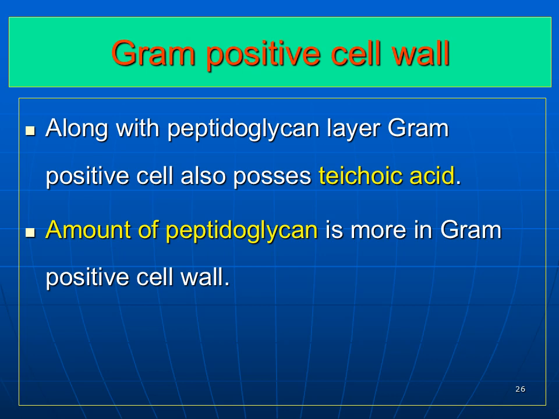Along with the peptidoglycan layer, the Gram positive organisms' cell wall also possesses teichoic acid. The amount of peptidoglycan is more in the Gram positive cell wall.